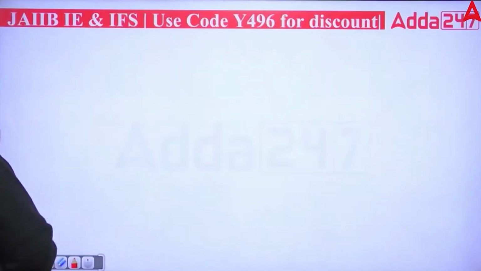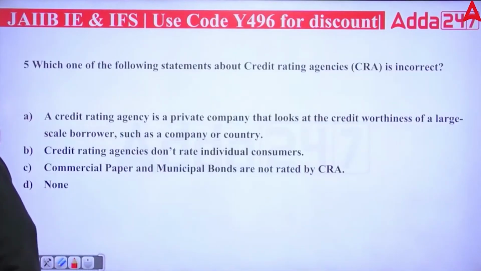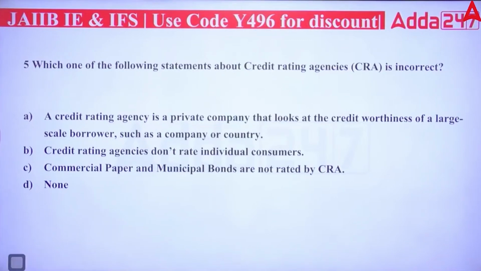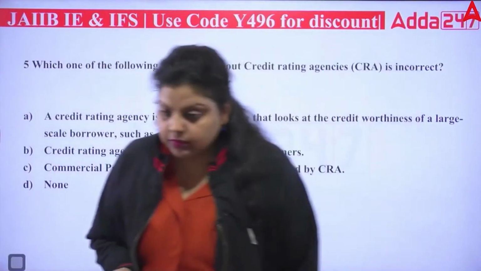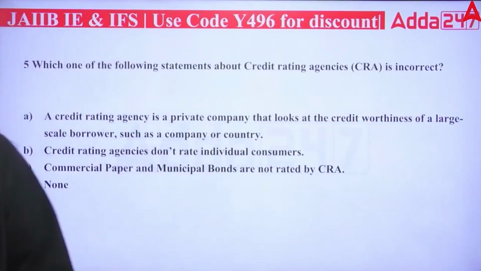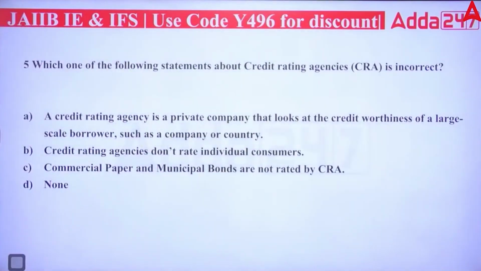This is the process. Now, which one of the following statements about credit rating agencies is incorrect? Venture capital was introduced by the Bhatt Committee, correct, 1973. The statement regarding credit rating agencies is incorrect.